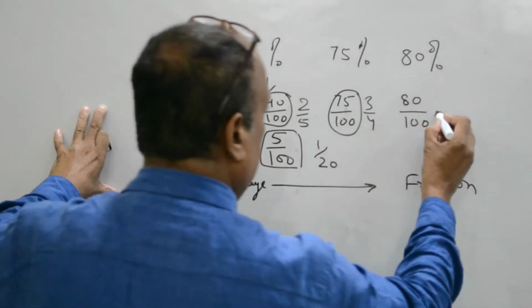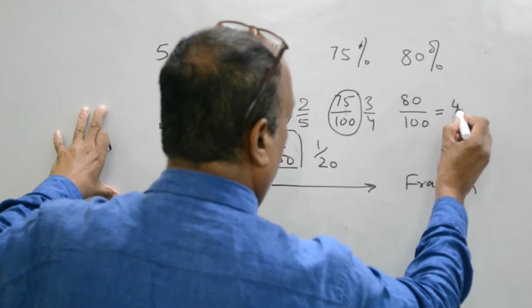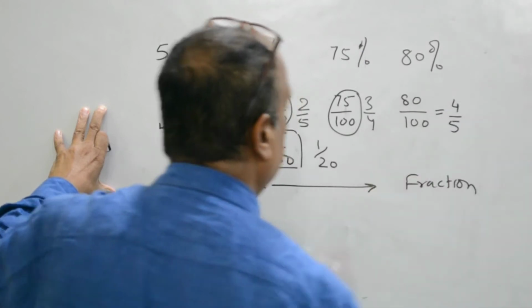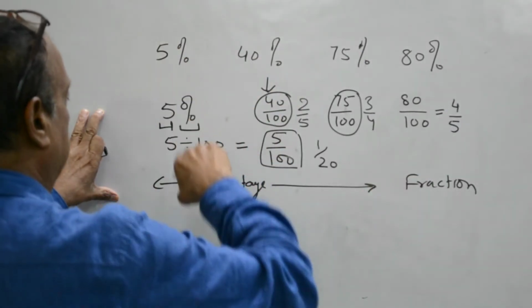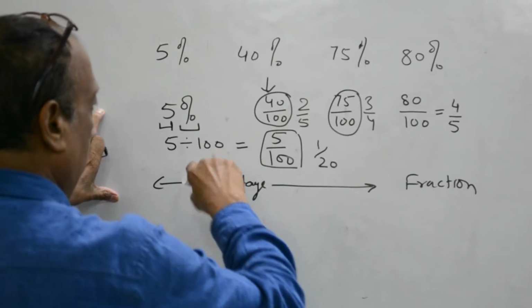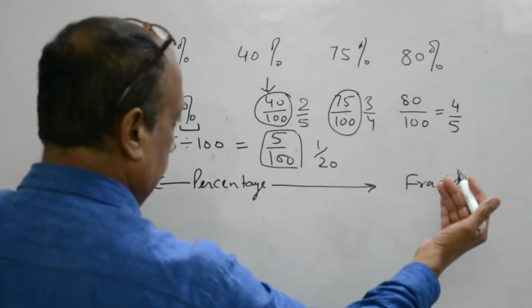And this is 4 upon 5. By dividing the percentage by 100, we are converting it into a fraction.